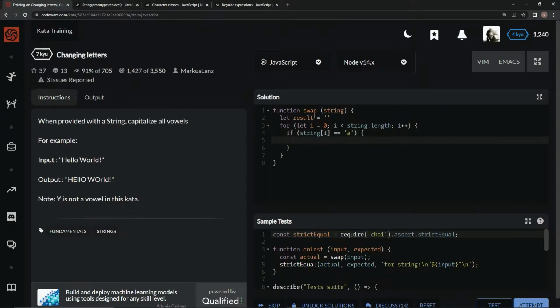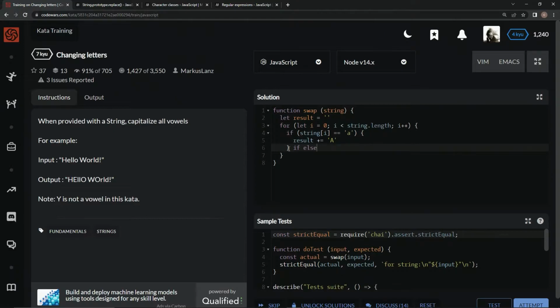What we're going to do is say result.push, not push, result plus equals capital A. And then let's just do a little copy paste when we do these if, else for this one.